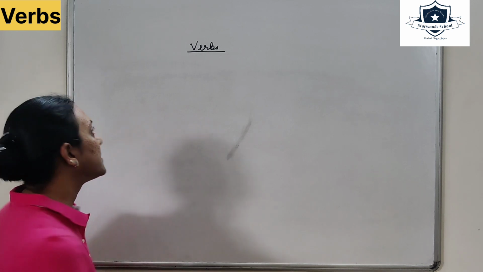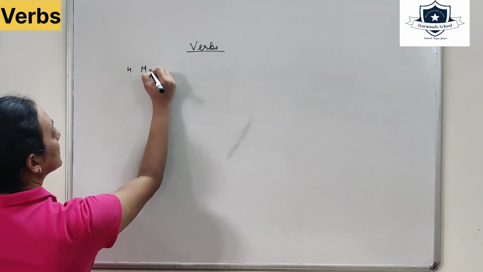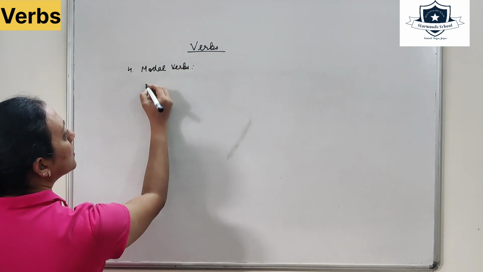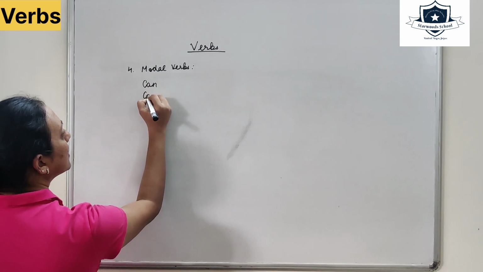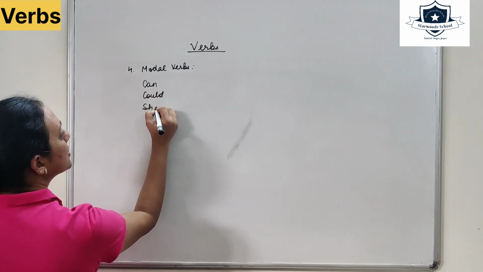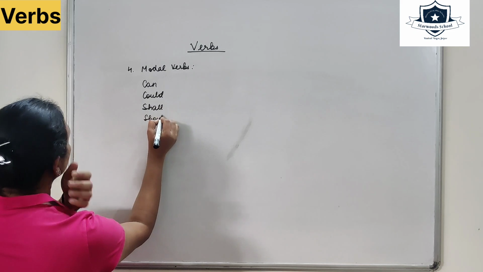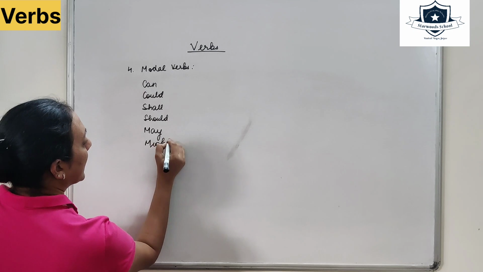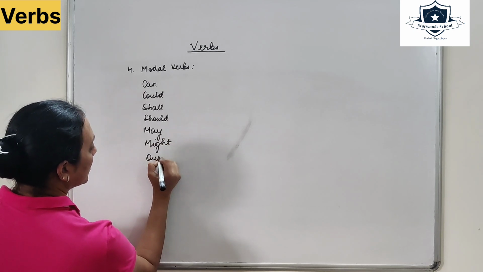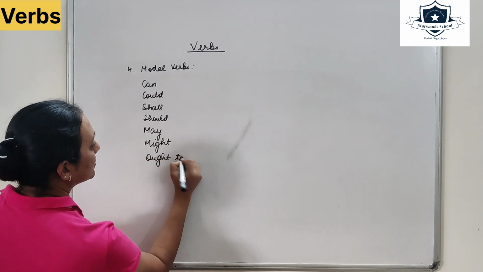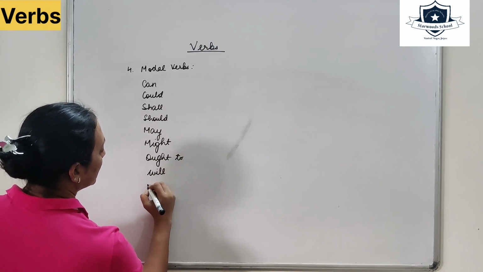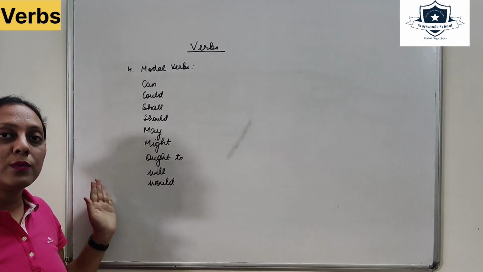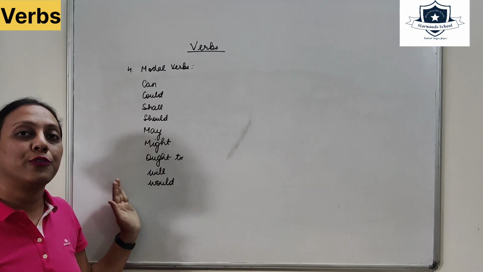Next we have modal verbs. What are modal verbs? Can, could, shall, should, may, might, ought to, will, would. These are the verbs which help the action verb to form a sentence.